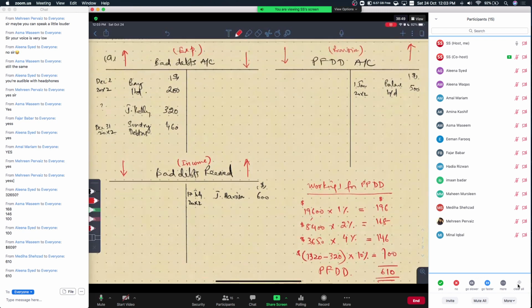Now we come to the provision for doubtful debts account, and we find $500 as the balance brought down in the provision for doubtful debts. That begs the next question: should we increase our existing provision or should we decrease it? Based on the fact, we are going to choose the side. So what do you say? Increase or decrease, and by what value?